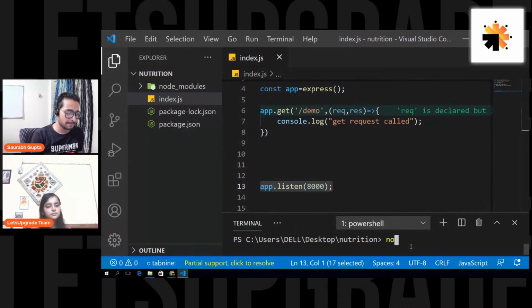So node index.js. Okay, so this is how you run your file. So I'm running this file.